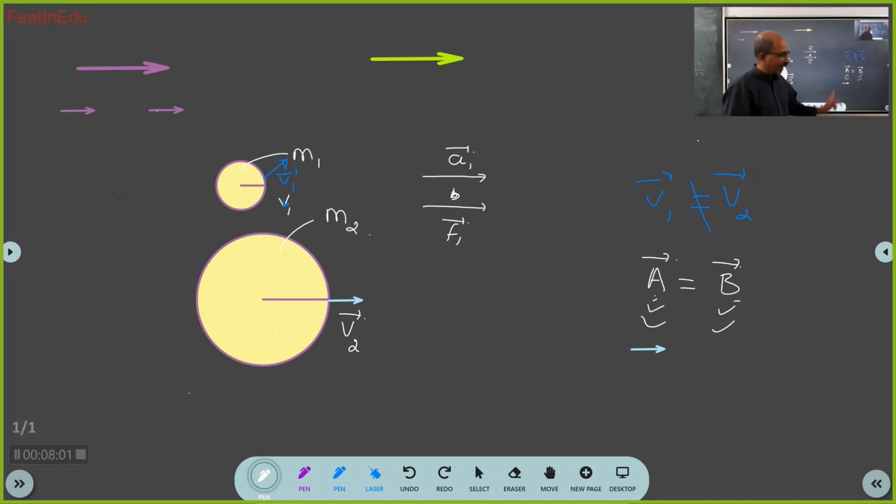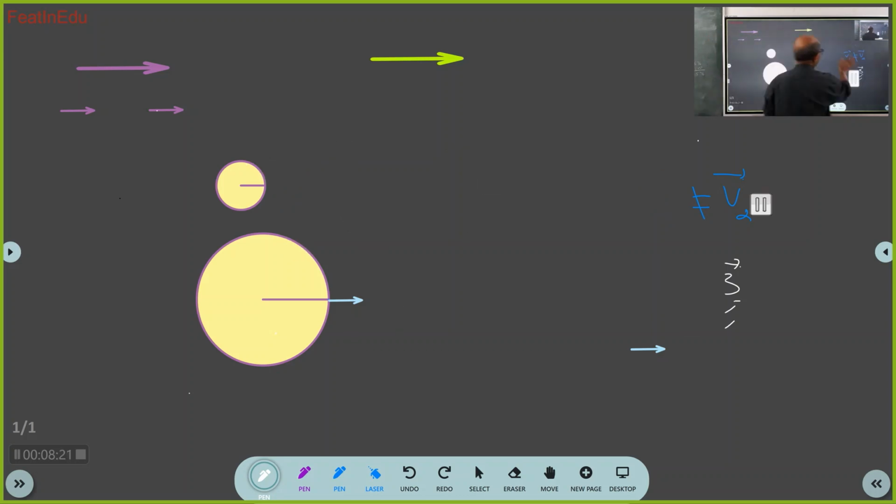So when I write A bar is equal to B bar, it means they are vectors of the same kind. That is, they are representing the same kind of vectors. Force is equal to force, velocity is equal to velocity. Understood? Yes, sir. That is what you have to understand. Okay, very good. So therefore, students, what we will try to understand here is in this whole setup